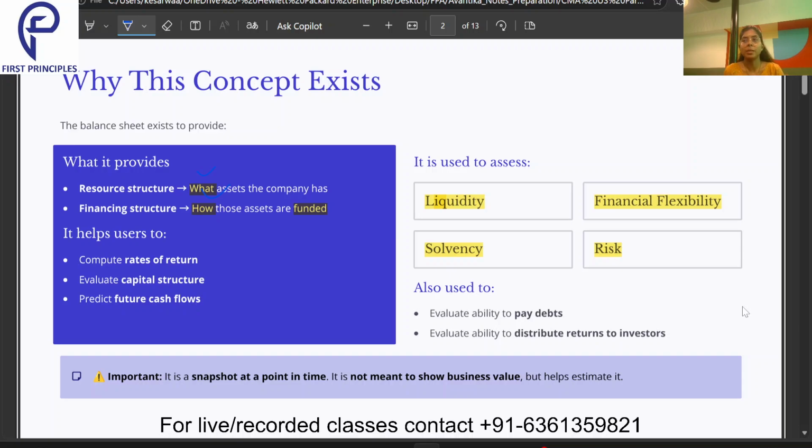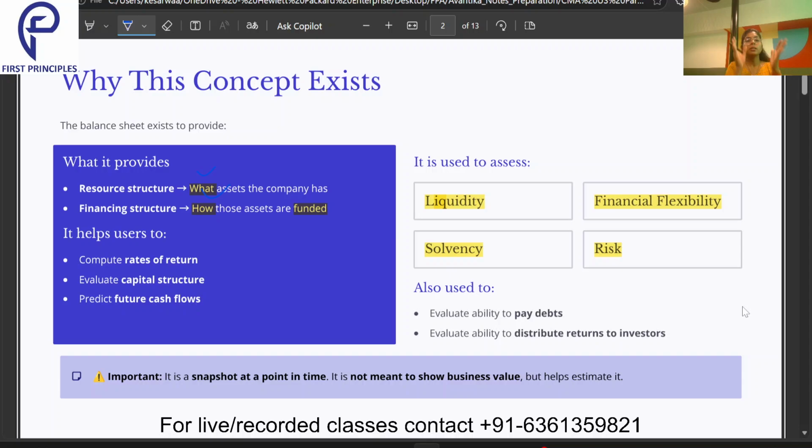And what are the liabilities? Suppose we need to pay the rent. That is a kind of liability for us. Or maybe I will take another example. I have an iPhone manufacturing unit where all the assets I have purchased on an EMI basis. I have taken it on loan. So how are these assets funded? By virtue of the loan, and this loan will be listed in my balance sheet.